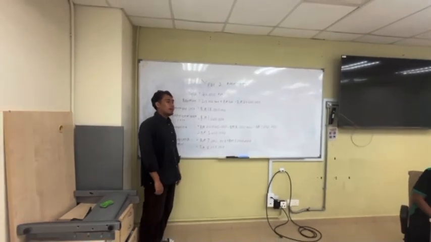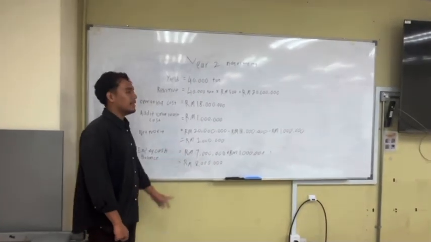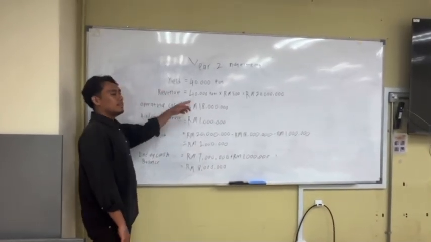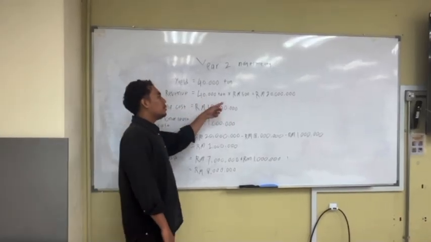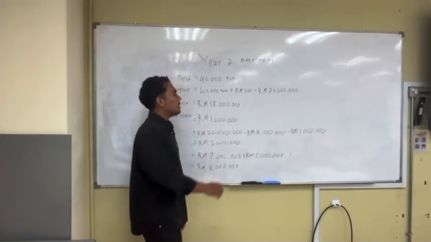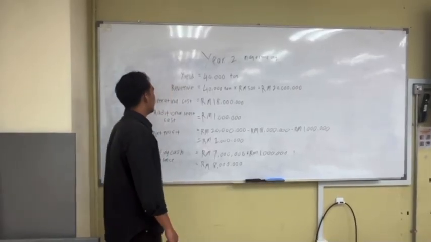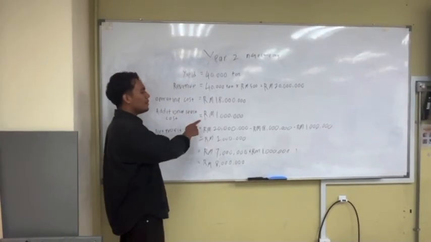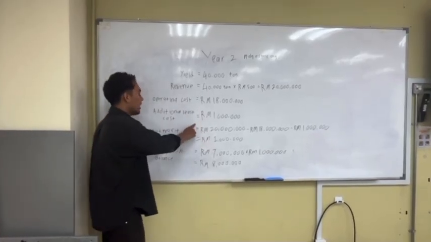Okay, now I want to explain about year 2 calculation for main estate only. For yield, 40,000 ton. For revenue, 40,000 ton multiplied by 500 ringgit equals 20 million ringgit. For operating cost, 80 million ringgit. For additional lease cost, 1 million ringgit.